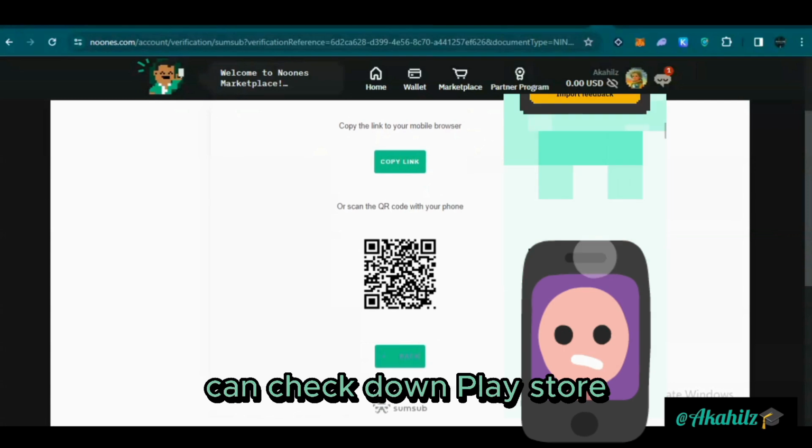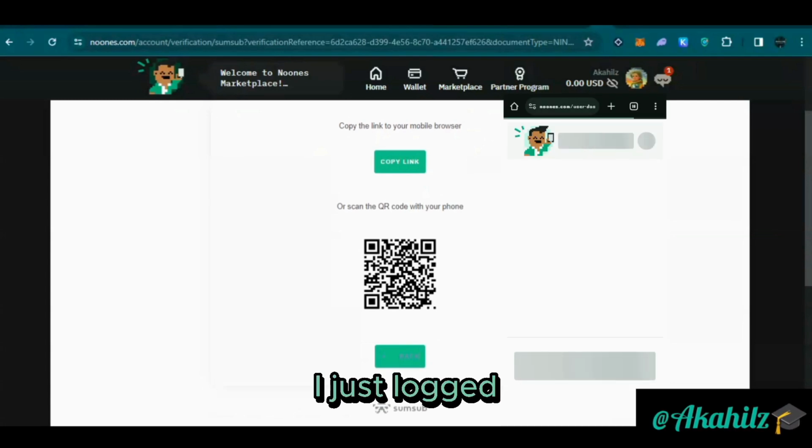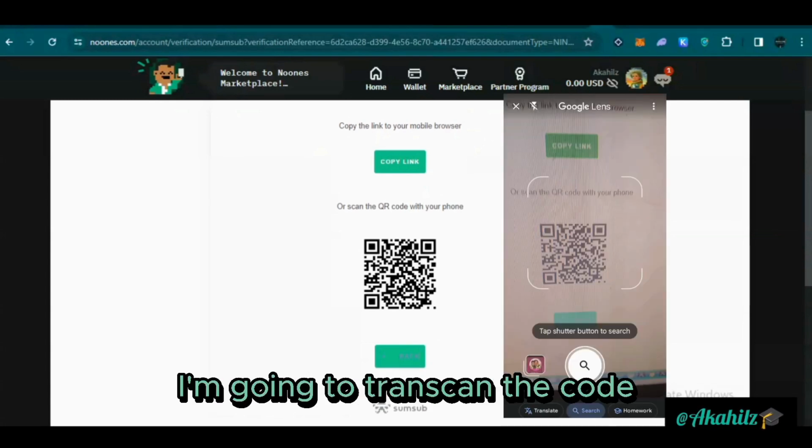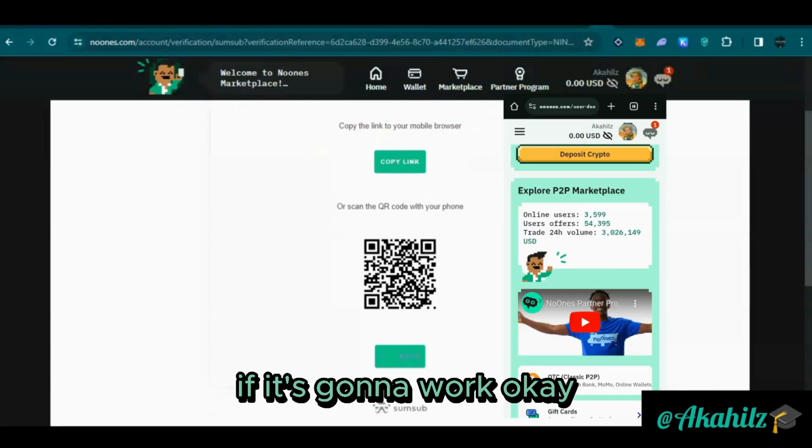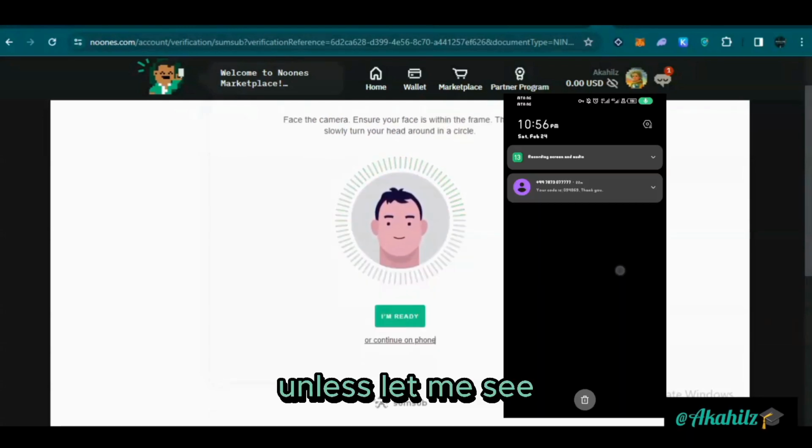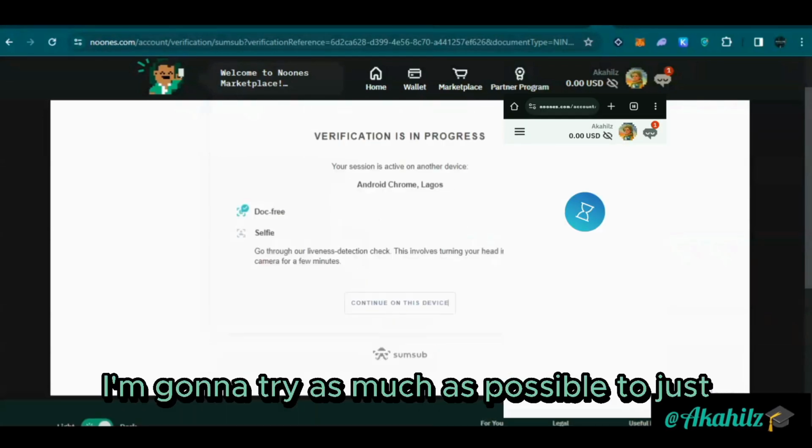You can check that on Play Store. You can see the interface. I just logged in, so I'm going to try and scan the code to see if it's going to work. Okay, it didn't work. Next, let me see. I'm going to try as much as possible to just access it directly.